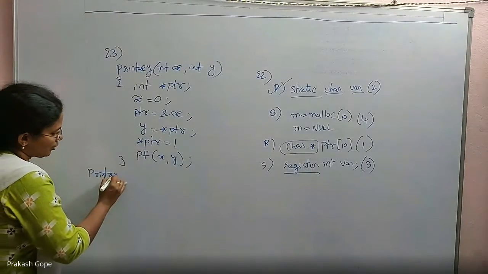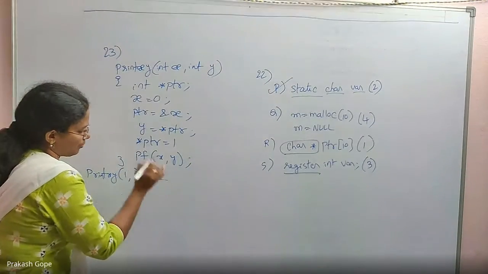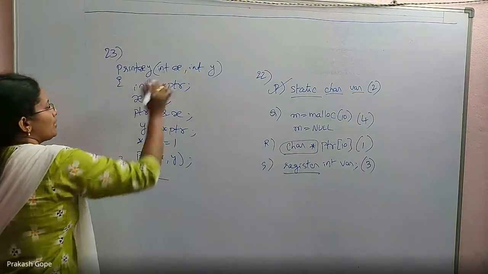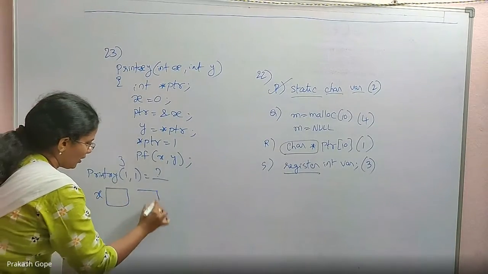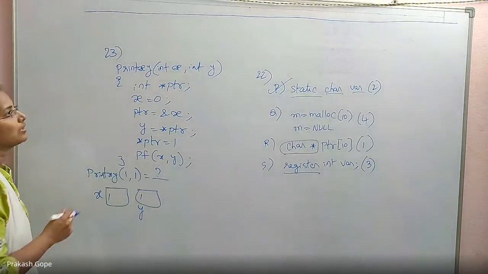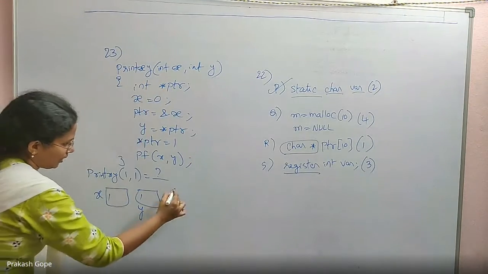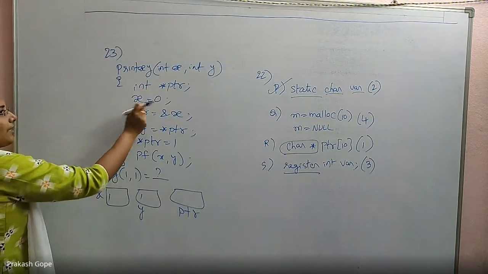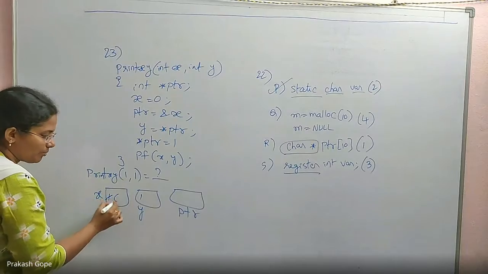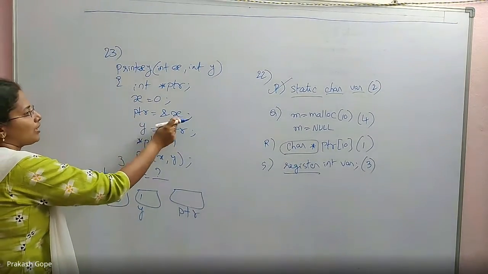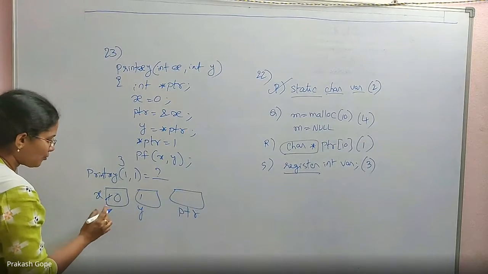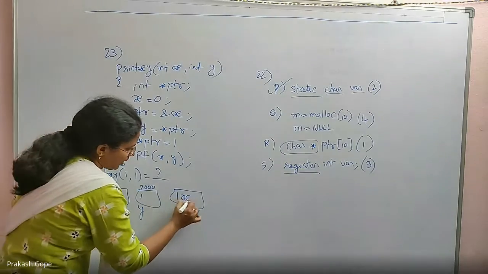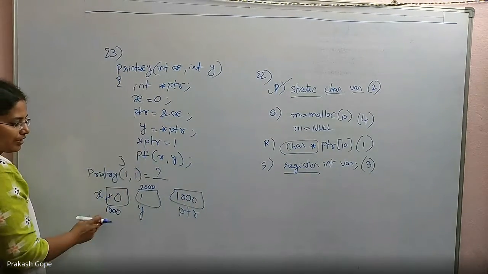If I call print xy with 1 comma 1, what is the output? So I am passing 1 comma 1 which are captured into x and y. So x and y are variables captured with 1, 1. There is a pointer ptr, but it's not initialized yet. x equal to 0, x means local x, updated. Then ptr equal to address of x. ptr should have the address of x. For example, x address is 1000, y address is 2000. So this 1000 is captured in ptr.